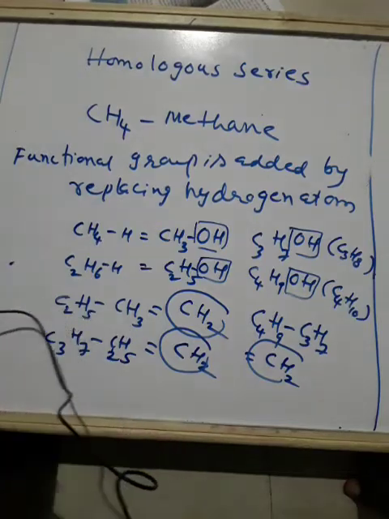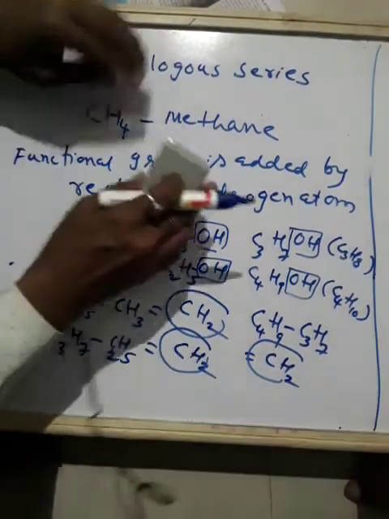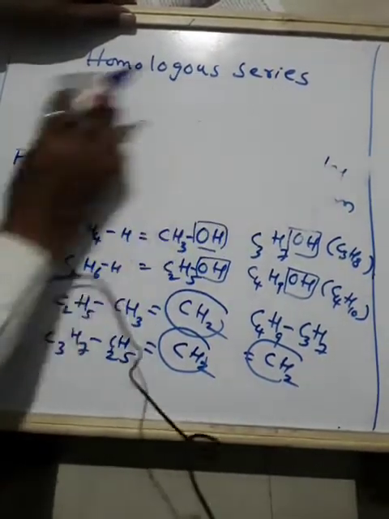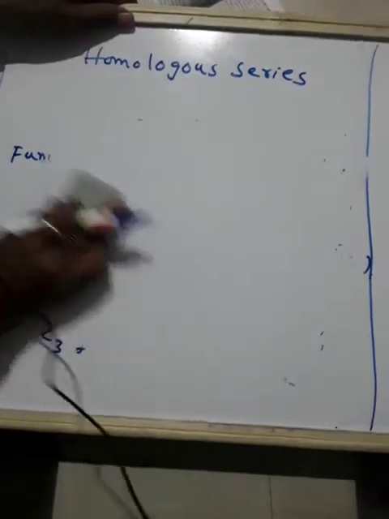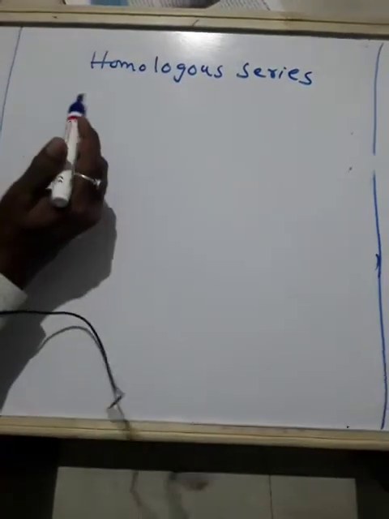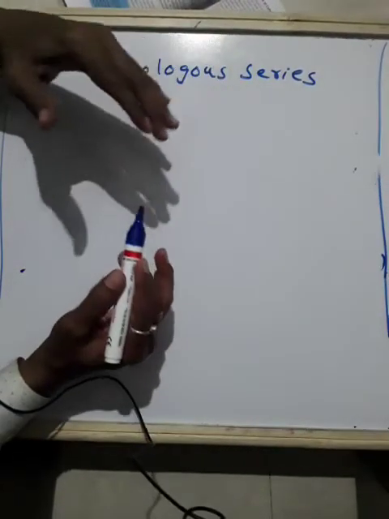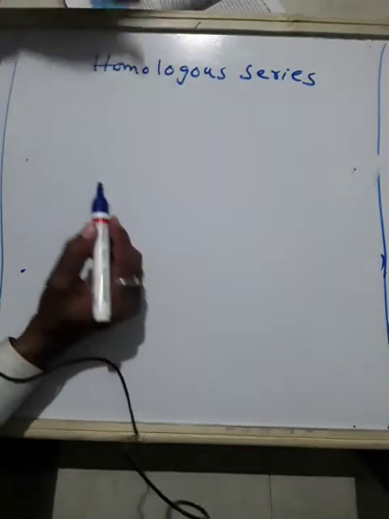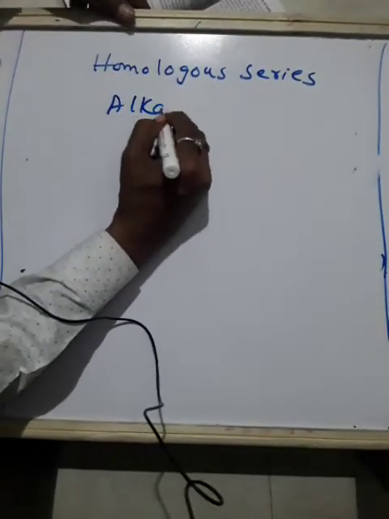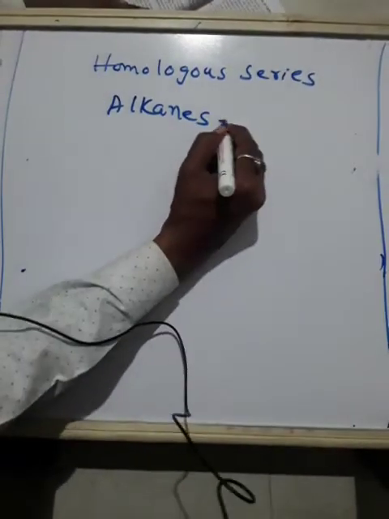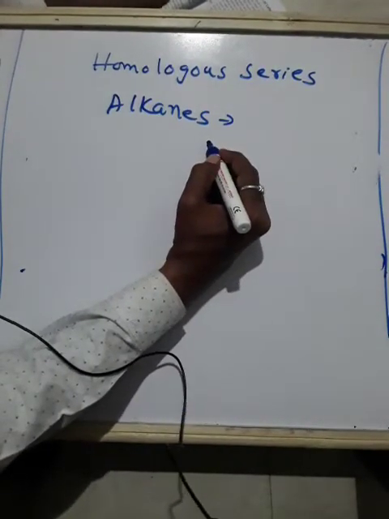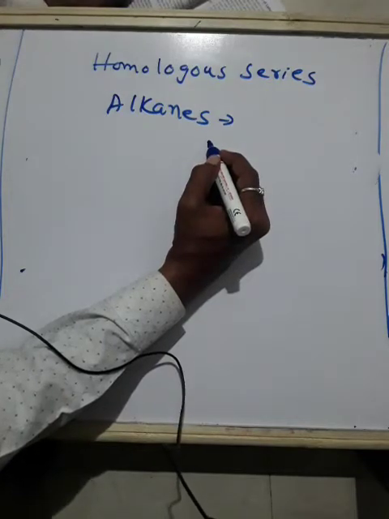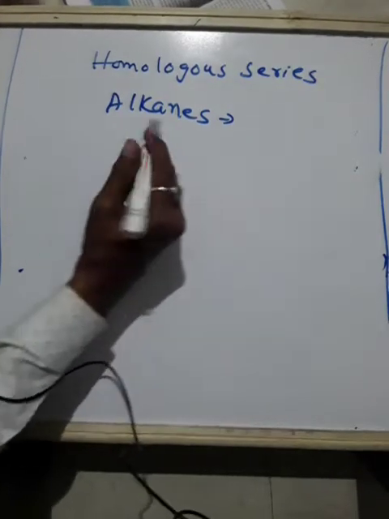Okay. So can you find the difference in molecular mass between the pairs? Then we will try to find the molecular mass of one substance. What is the molecular mass? Molecular mass indicates the atomic mass of any substance. Now, suppose we take the homologous series of alkanes. Alkanes are having what formula? The first member of the series is ethene. Okay, alkenes we take, not alkenes.